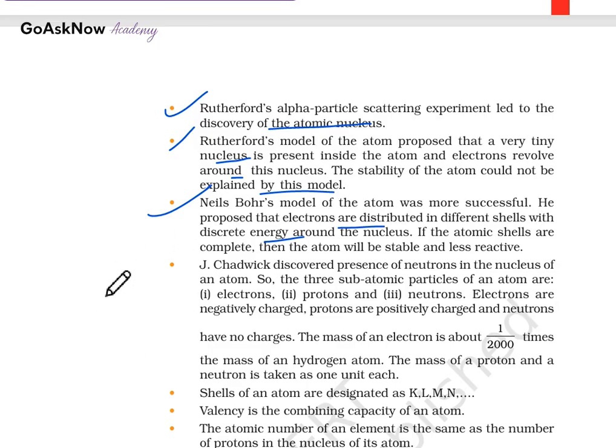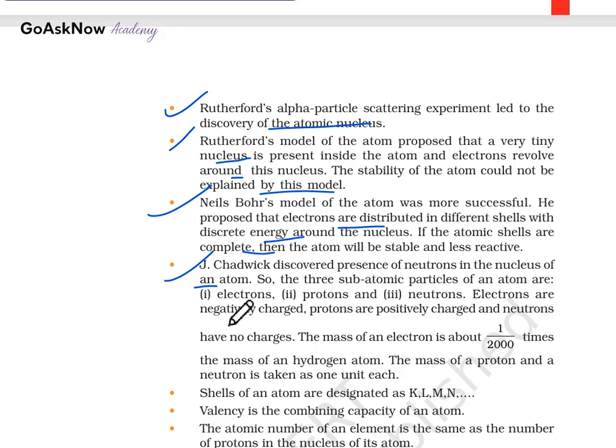He proposed that electrons are distributed in different shells of discrete energy. He simply divided them with respect to energy, like K, L, M, N, and if the atomic shells are complete, then the atom will be stable and otherwise reactive. Now after that, J. Chadwick discovered the presence of the neutron. It means neutrons and protons are in the nucleus of an atom.